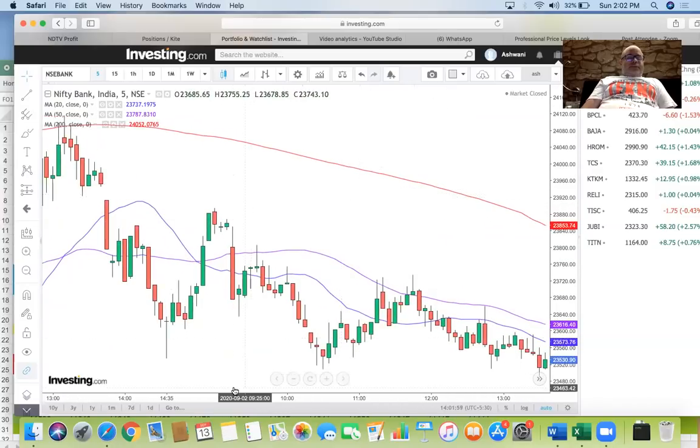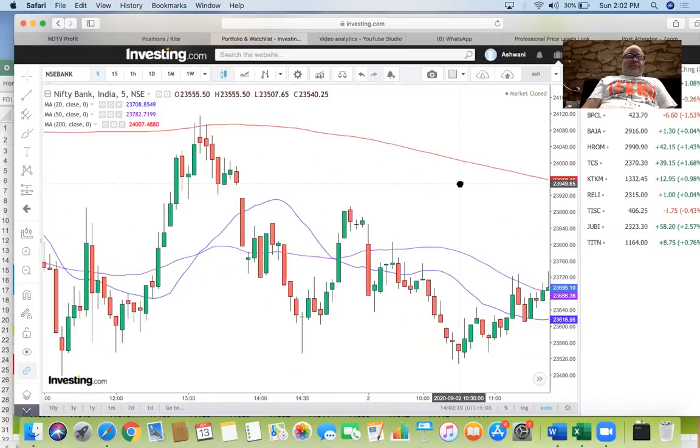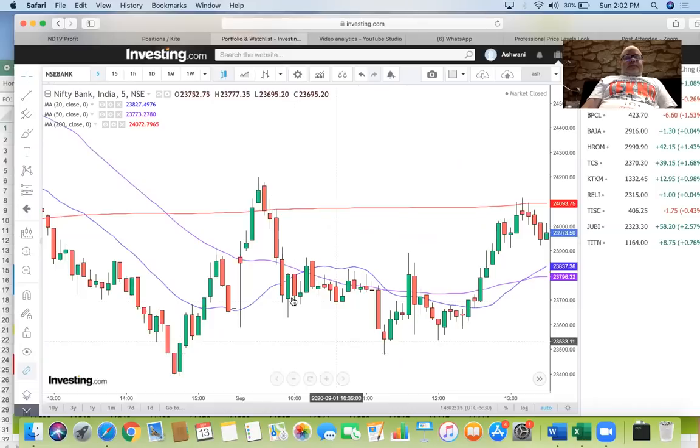Now this is 2nd of September. Again, these days you are in a downtrend, but again price away from 20, 20 away from 200, and by end of day it started going up. Again, price 20 and 200 far apart, price away from 20, and you got your pullback back to 200.